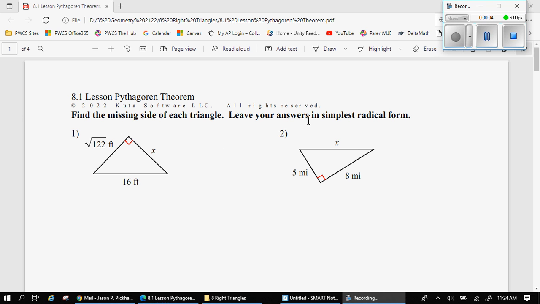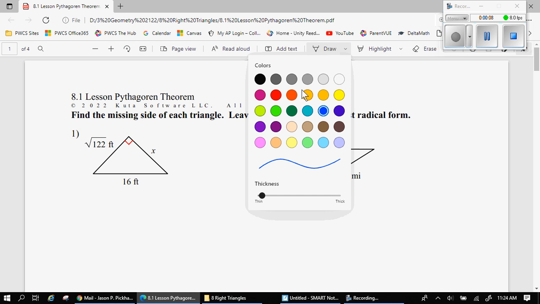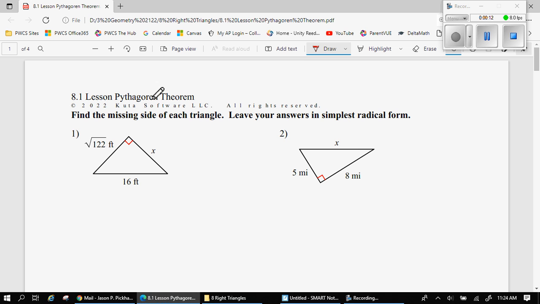Hey all, today we're going to start a new unit and we are going to talk about right triangles. And we're going to start that by talking about the Pythagorean Theorem. I spelled this wrong. There should be an A in there.